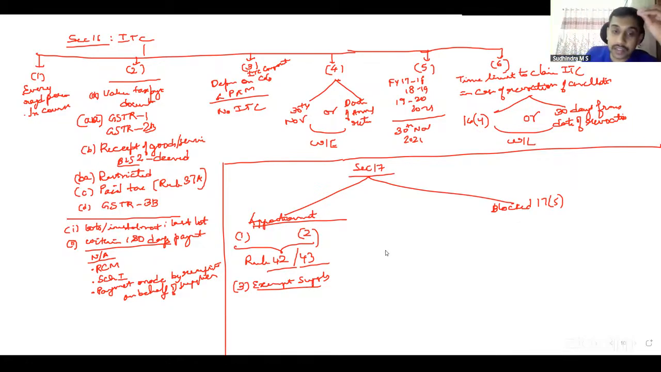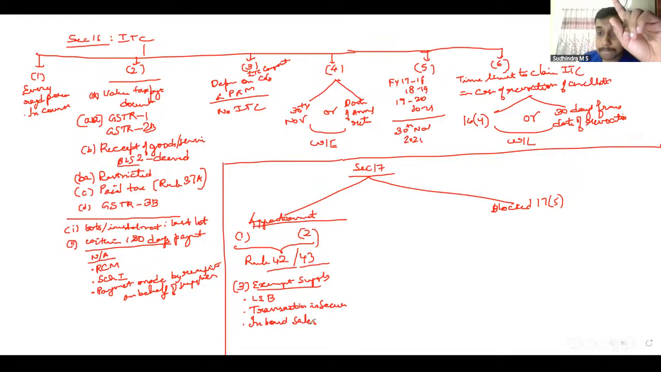Apart from that, it says you also have to include land and building, transaction in securities, and supply of warehoused goods, that is inbound sales. Apart from this, no other Schedule 3 items should be included.